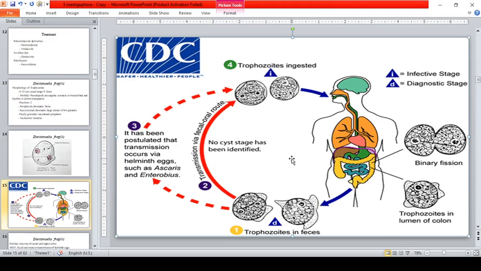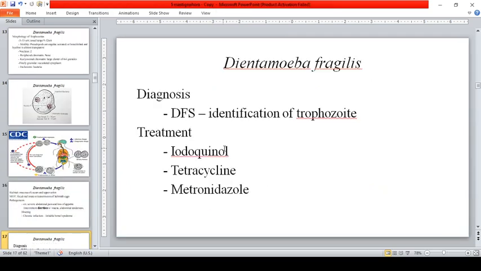Pathogenesis, signs and symptoms: severe abdominal pain and loss of appetite, intermittent diarrhea with mucus, abdominal tenderness and bloating, so chronic infection may lead to irritable bowel syndrome. Diagnosis: DFS, direct fecal smear, identification of trophozoite, saline wet mount. Treatment: iodoquinol, tetracycline, and metronidazole.